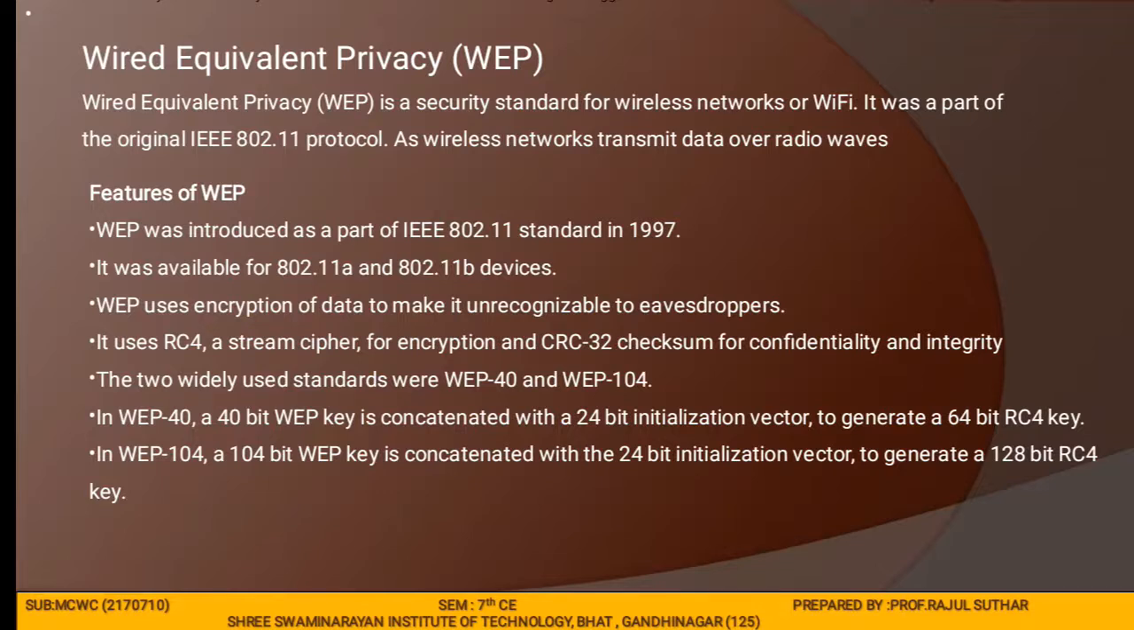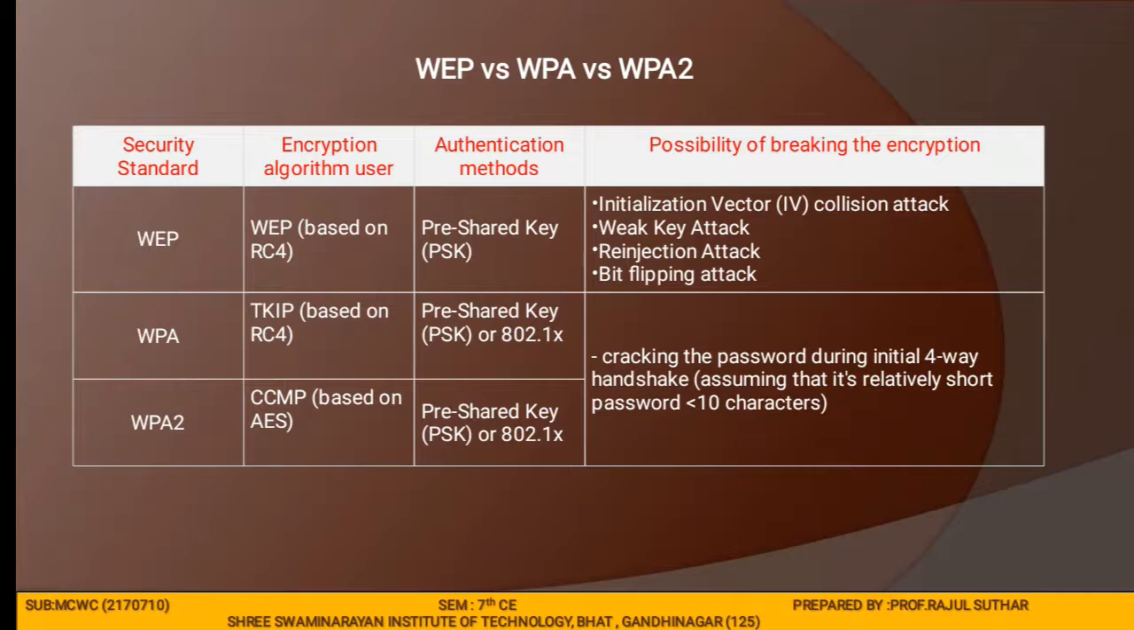In 2001 or 2003, major security flaws were identified in WEP, which allowed the transmitted data to be maliciously changed on the wireless network. Then this is the difference between WEP as well as WPA and WPA2 security. The security standards are described here, then the algorithm used by each and every security standard, the authentication mode, and the possibility of breaking the encryption. So this type of difference is also asked in the GTU exam.